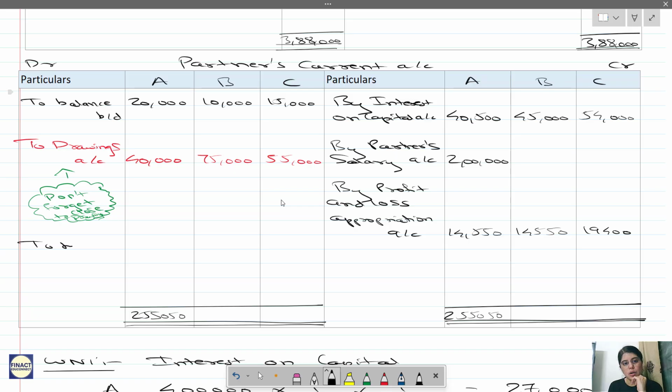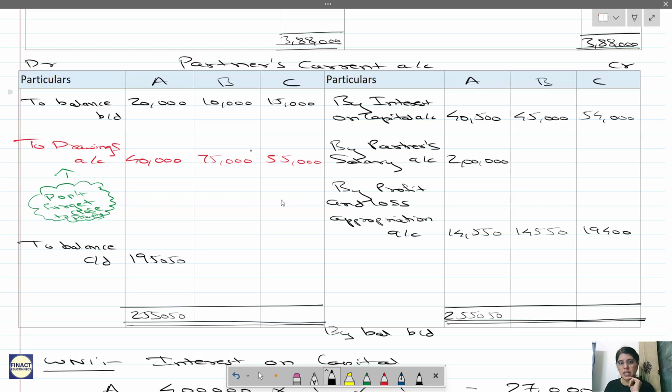You will have balance carried down for A. Then balance brought down for A will be 1,95,050.